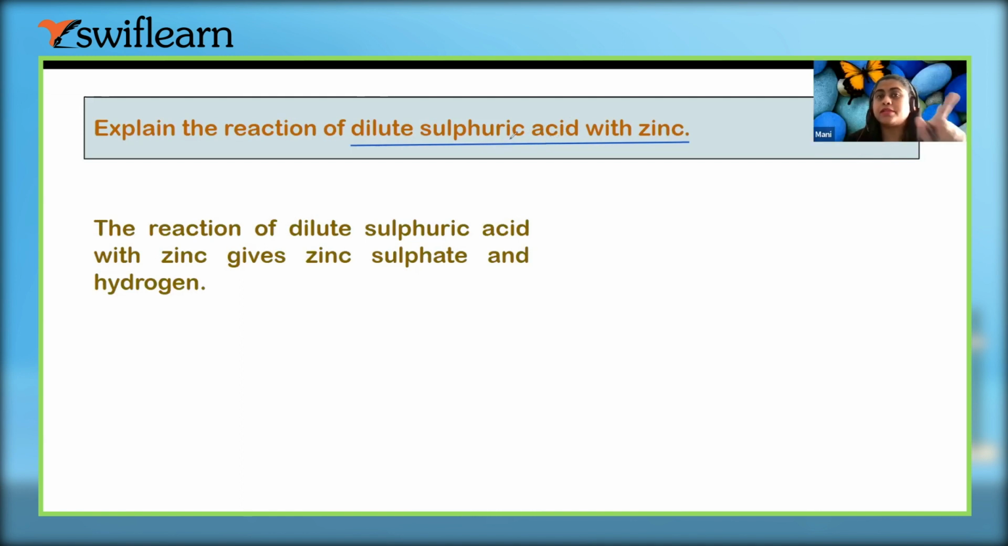Okay. But there are some processes through which we add water in any acid, because there is a chemical reaction. So we have to go with certain procedures. Okay. So now here we are going to see the reaction between the dilute sulfuric acid with zinc.